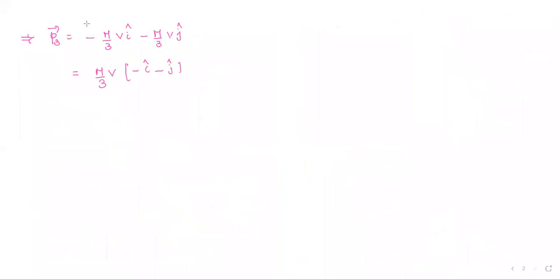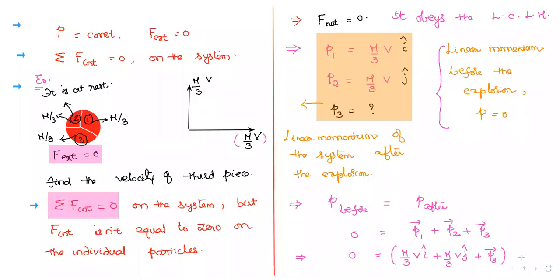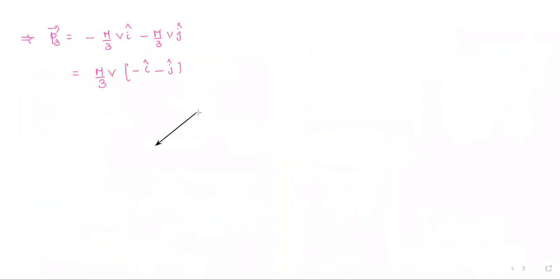So the third piece travels in this direction, like this, whereas these are the directions of the first piece and second piece, which I drew already on the first page. Like this is the direction of the first piece and this is the direction of the second piece. Like this, the third piece travels in this direction.